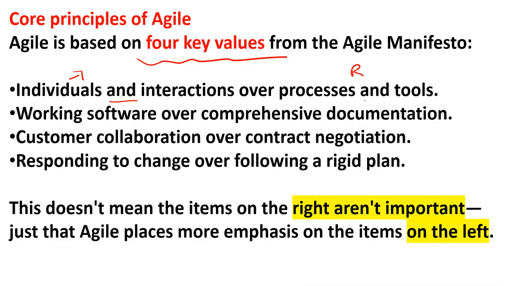We do not want to ignore the right side, but the right side is for the predictive approach and the left side is for Agile. Just like working software over comprehensive documentation: instead of making too much documentation in the beginning, we have to start work. So the focus should be on working software compared to comprehensive documentation, but comprehensive documentation is also valuable. Customer collaboration over contract negotiation, responding to change over following a rigid plan. Suppose the competitors have released or are working on the same product and they release it in the market, definitely they will get the market share.